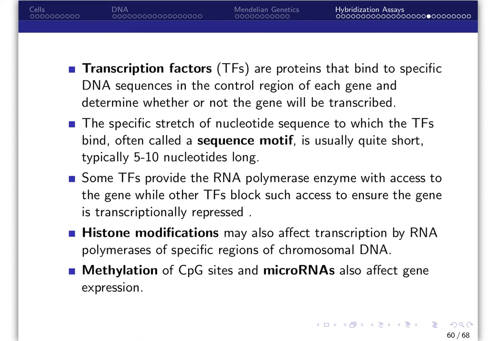Some transcription factors provide RNA polymerase enzyme with access to the gene, while other transcription factors block such access to ensure the gene is transcriptionally repressed. Histone modifications may also affect transcription by RNA polymerases of specific regions of chromosomal DNA. Additionally, methylation of CpG sites and also microRNAs affect gene expression. We will discuss methylation later.